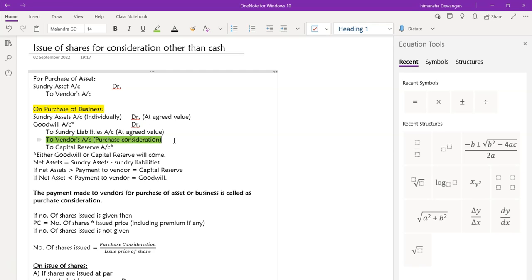All right. So the payment made to vendors for purchase of assets or business is called purchase consideration. And this amount, either they will give you a lump sum amount, or they will tell you that this number of shares are issued at this price. All right, Niharika, when we solve the question, you will get more clarity. Shall we proceed further now? Yes, ma'am. Okay.